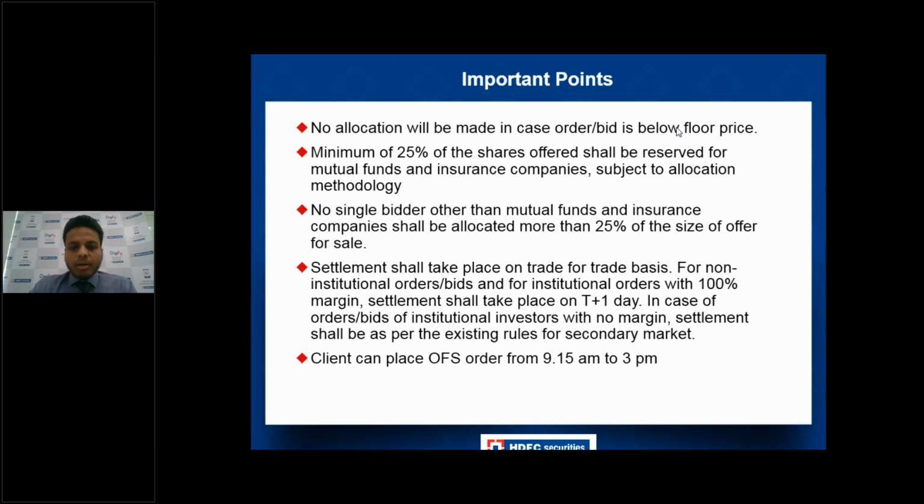There are a few more things that we want to clarify. The OFS segment was earlier allowed for promoters and promoter group entities of a listed company to act as sellers to dilute their holding to achieve the minimum public shareholding percentage of 25%. Why do most of them use OFS? Because there is something called the minimum public shareholding percentage that the promoter should keep in the market. In order to maintain that, they can use an OFS.